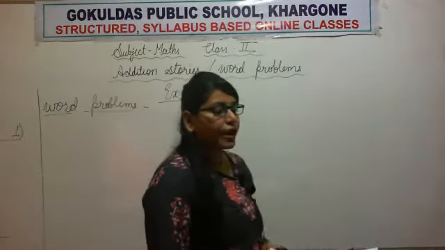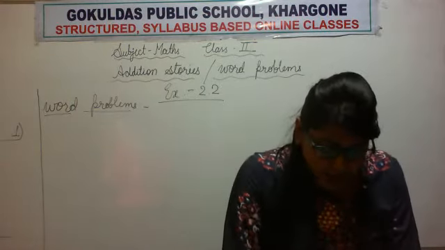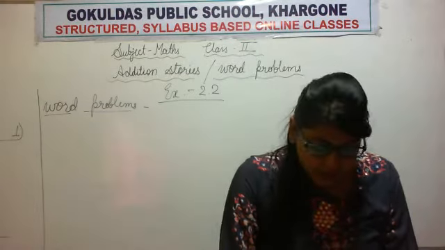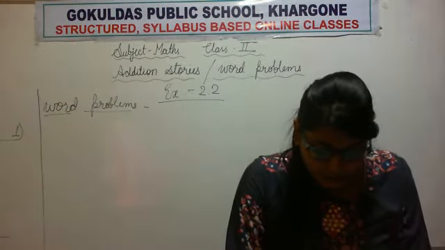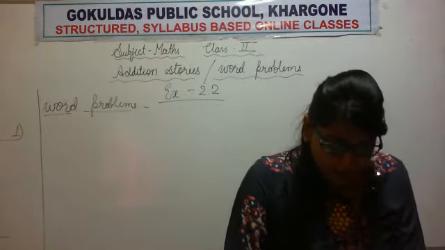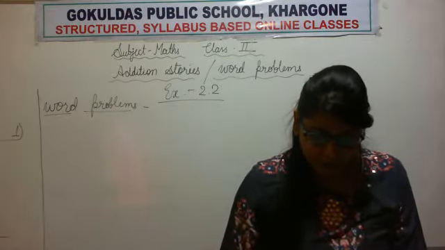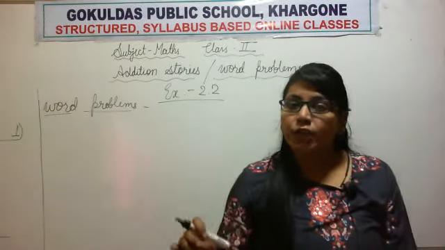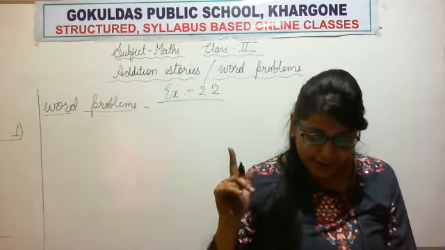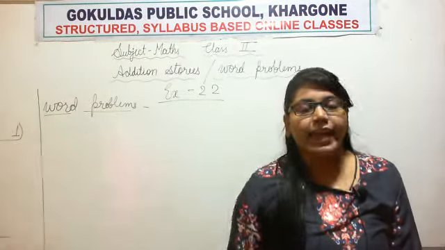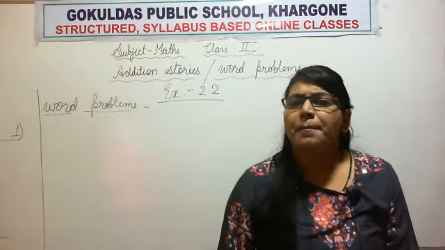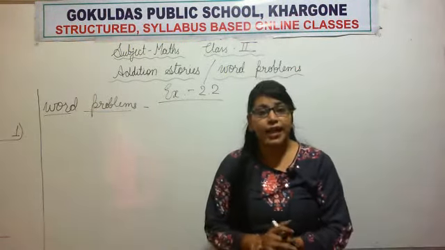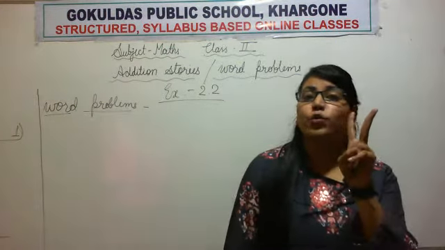I am reading for you. Dino the dinosaur ate 52 plants on one day. There is a dinosaur. He ate 52 plants in one day, and the next day he ate 26 plants. By reading this, are you getting any information? Yes, we are getting information of 2 days.